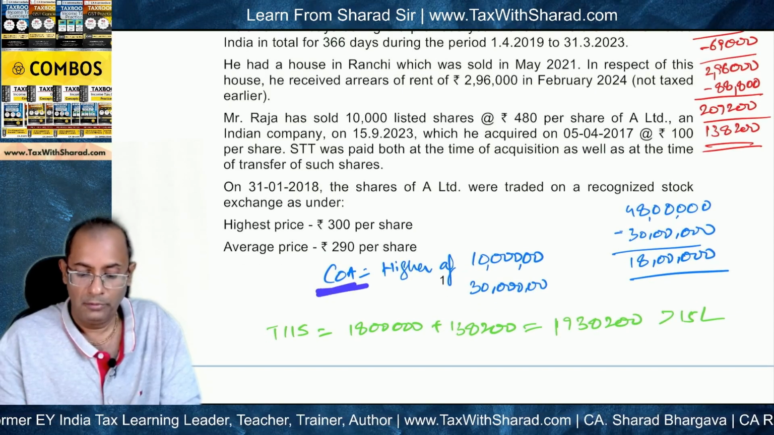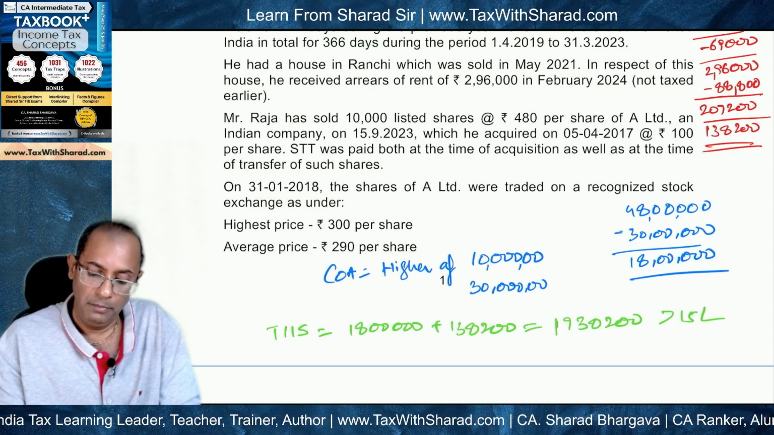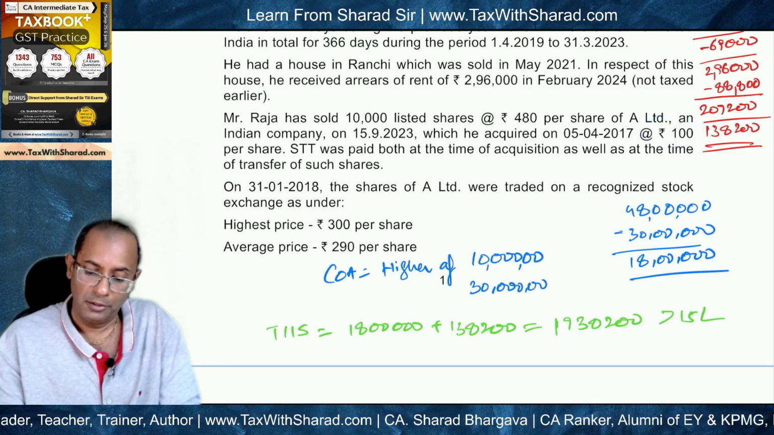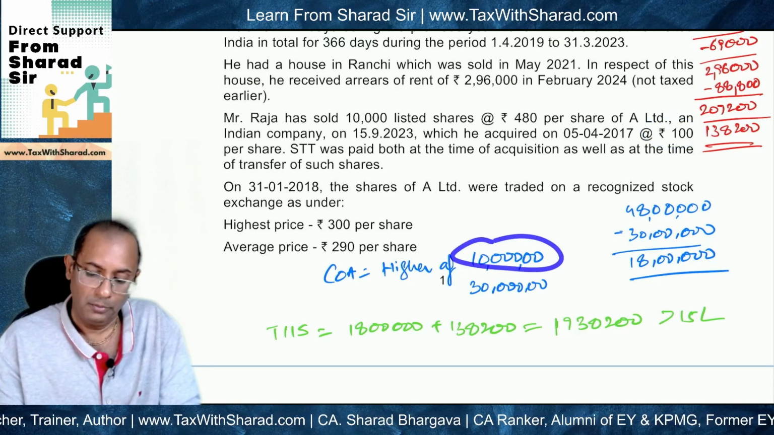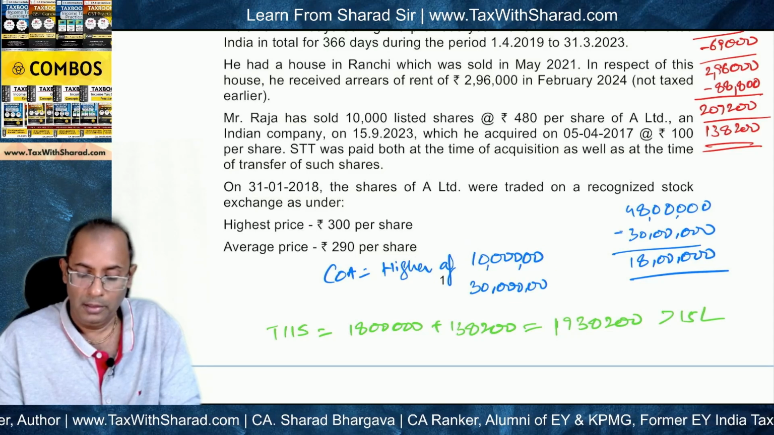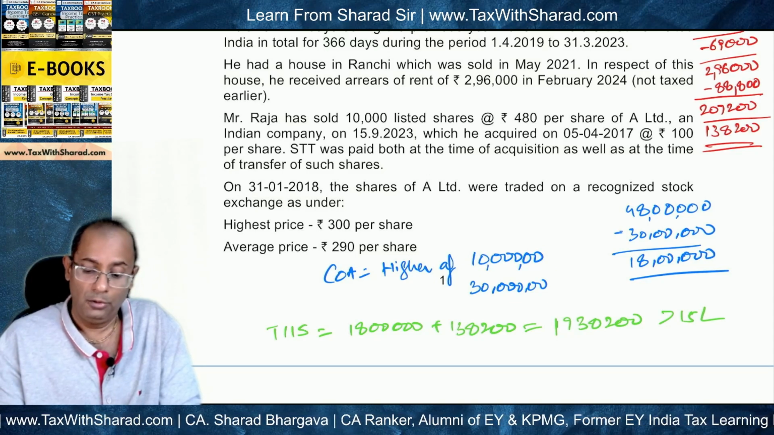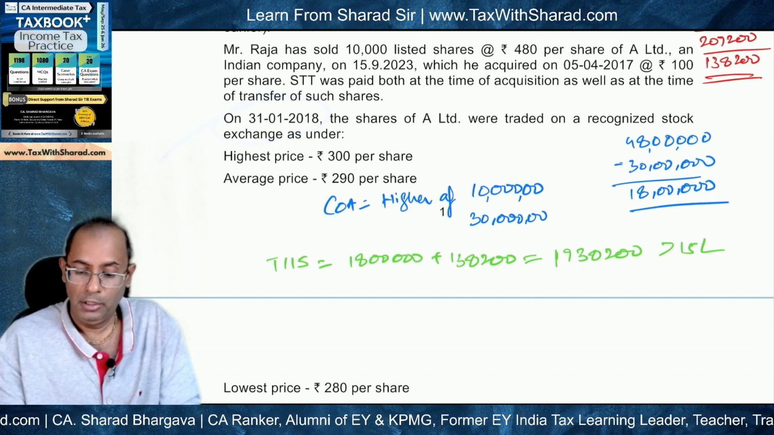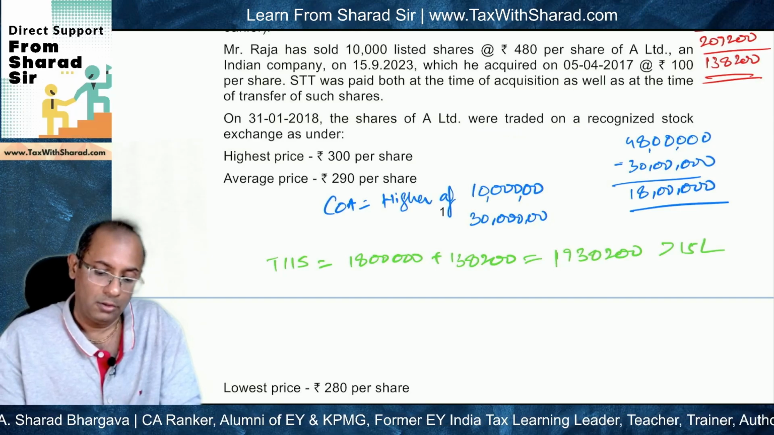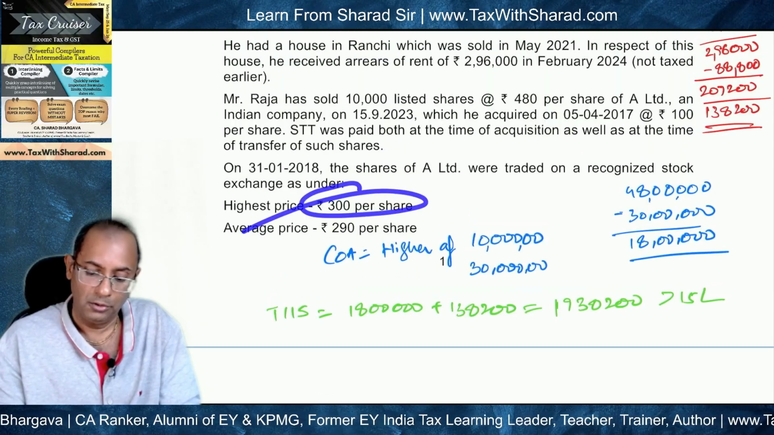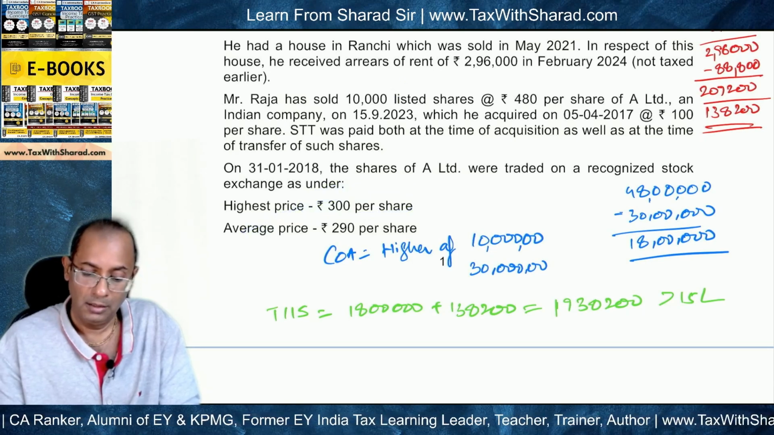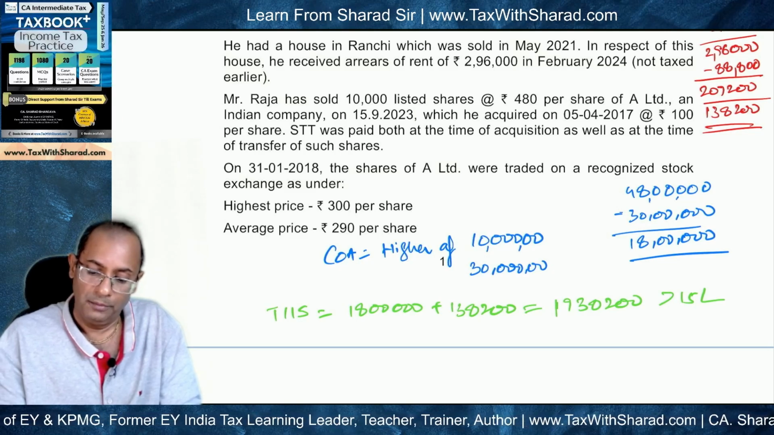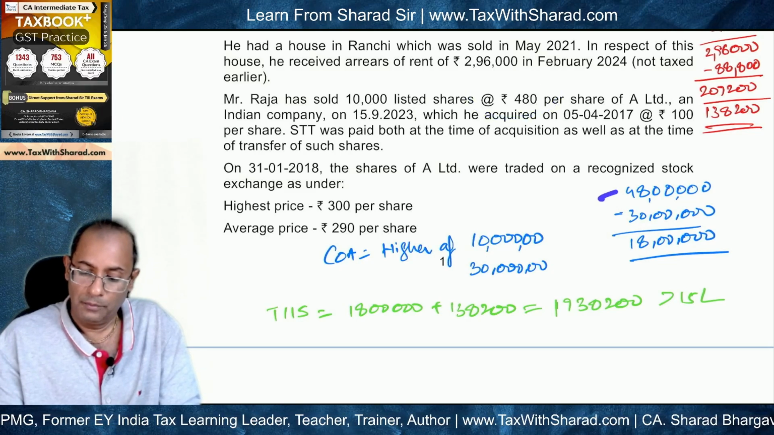So the cost of acquisition special provisions will apply, which will be the higher of actual cost of acquisition. Actual cost of acquisition is rupees 100 per share. For 10,000 shares, it means 10 lakh rupees. And the next point is lower of fair market value or full value of consideration. Now, the fair market value, we are told that on 31st January 2018, shares were traded on the recognized stock exchange where the highest price was 300 per share. So 300 per share for 10,000 shares means 30 lakh rupees. And the full value of consideration at 480 is 48 lakh.